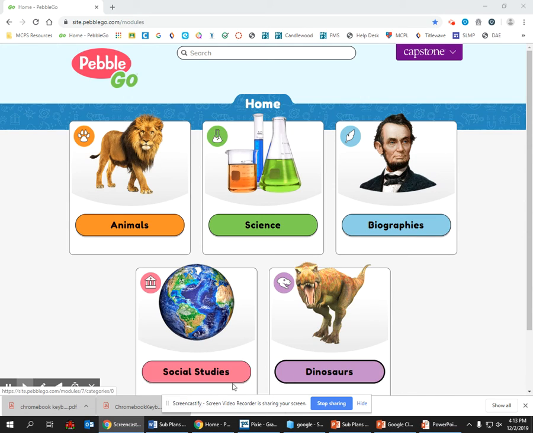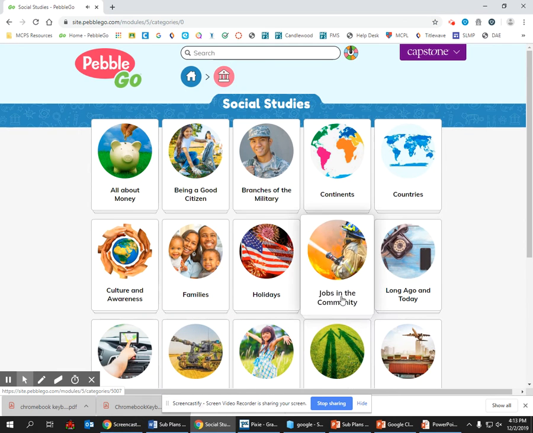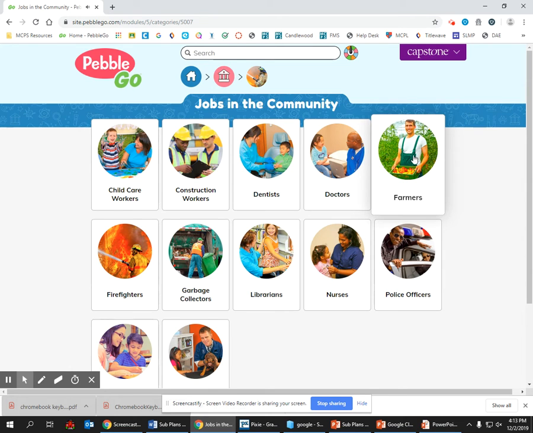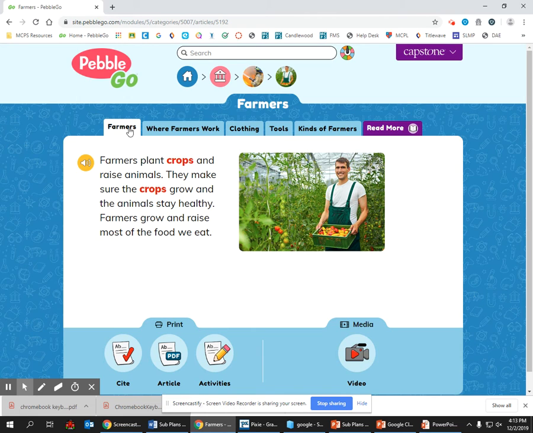If not, you have to go to it by clicking Social Studies, then picking Jobs in the Community, and then picking your community helper. Pretend I'm doing farmers. Next, we decided we would probably read the part of the article that says farmers to help us answer our research question. And you probably have a tab that says what your community helper does. Okay, so you want to read those first two tabs. I'm going to begin by clicking the tab about farmers.